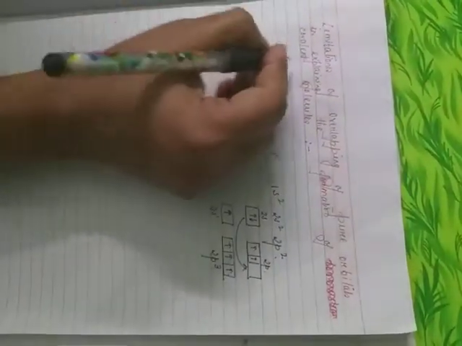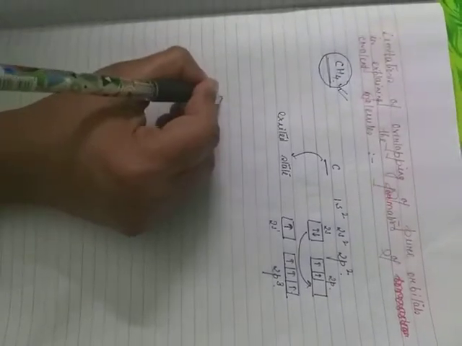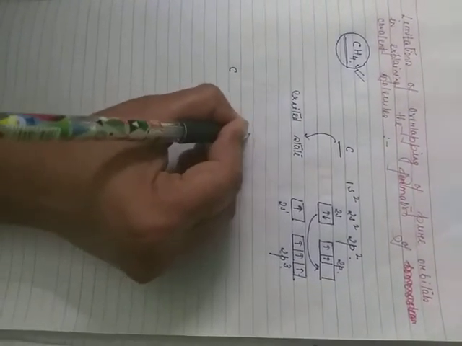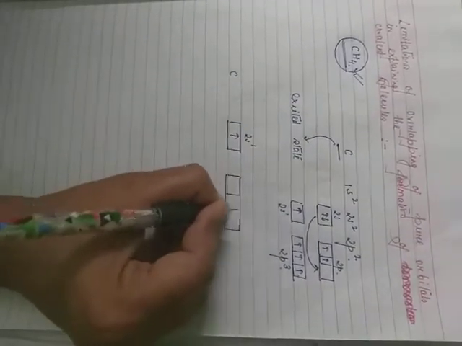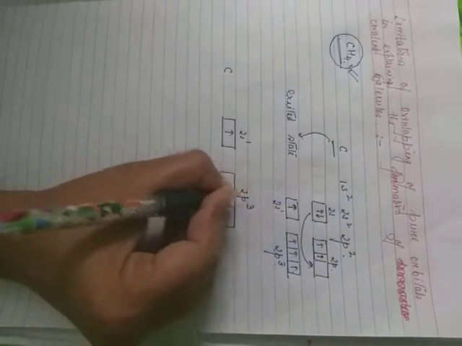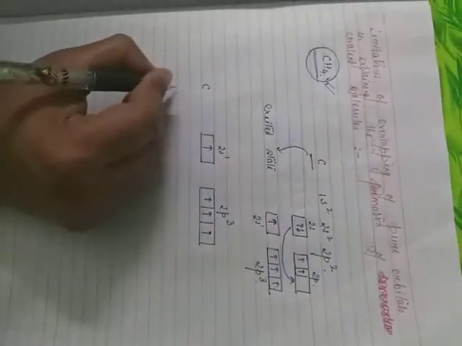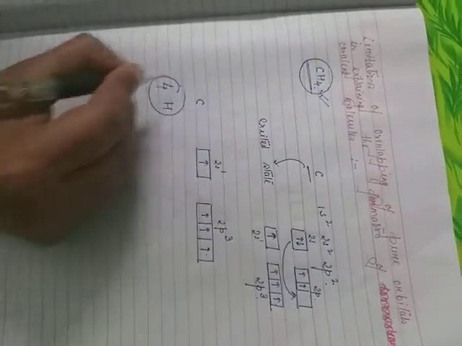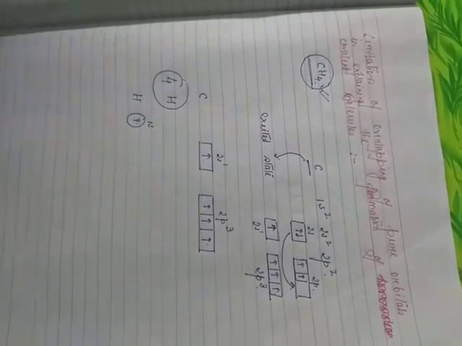But how do we see the formation of methane, which is definitely a well-known compound? In this carbon, we have the 2s1 pure orbital and the 2p3 configuration, that is also the pure orbitals px, py and pz. Now we have 4 hydrogens, and each hydrogen has a 1s1 electron.